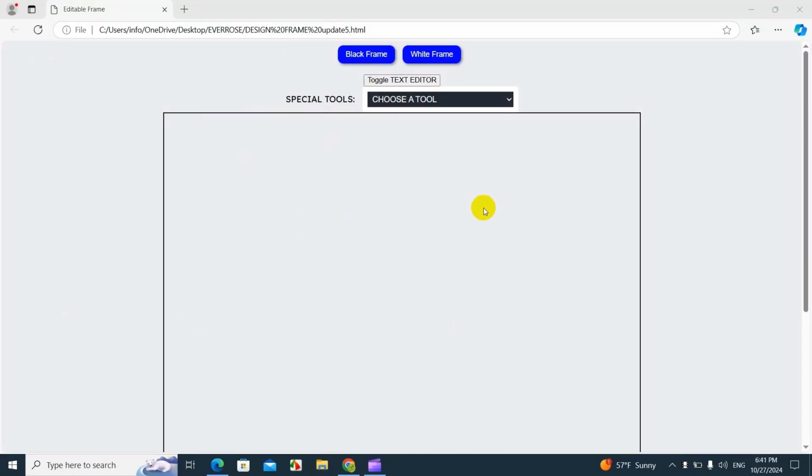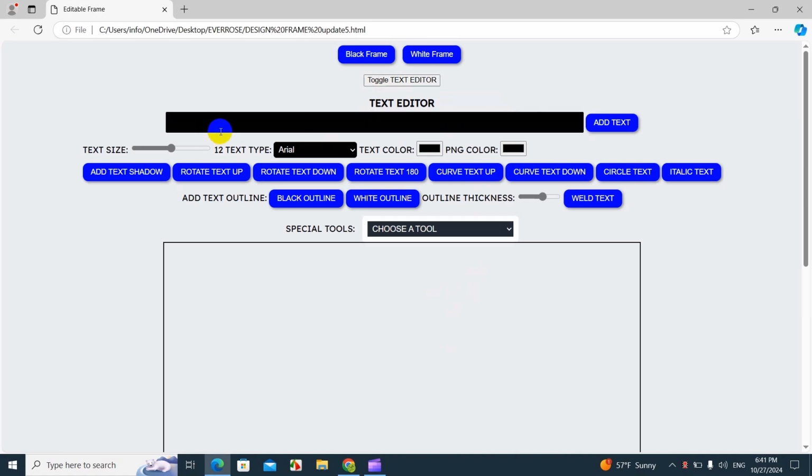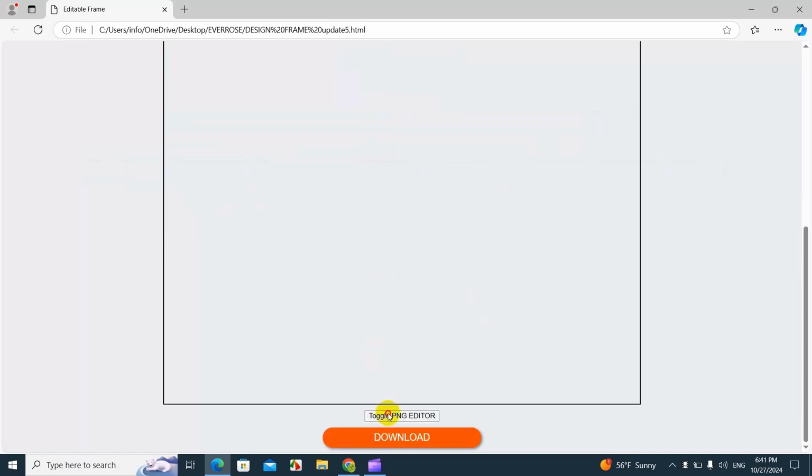So this is Design Frame, and let me give you a quick tour. Design Frame has two sections. It has the text editor section, so anything that has to do with text is over here, and here are all the styles. You can add shadow to the text, rotate up, down, rotate 180, curve the text up, curve the text down, circle text, and italic style text. And you can also add a black outline or a white outline. And I will go through more of that in other videos later on.